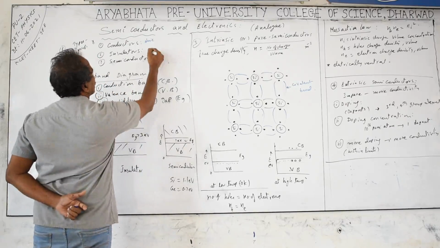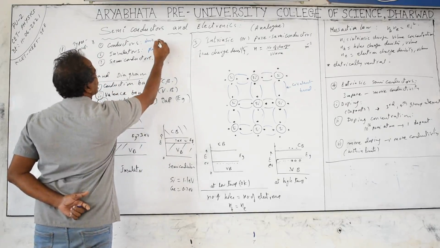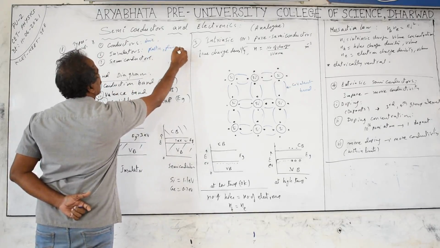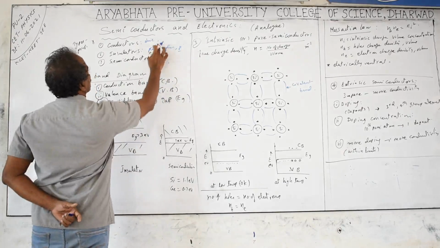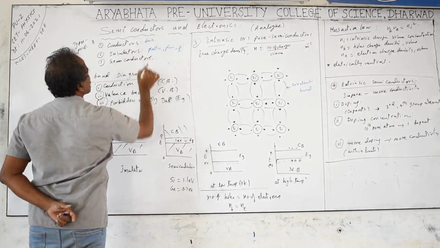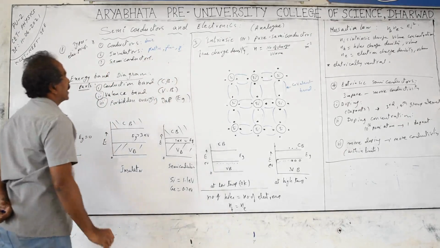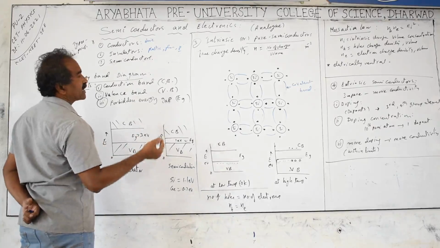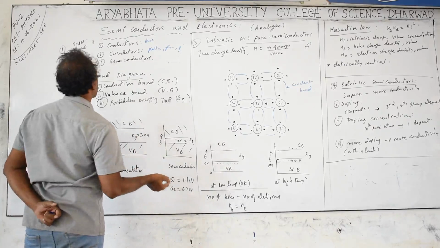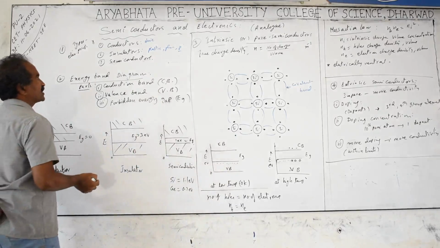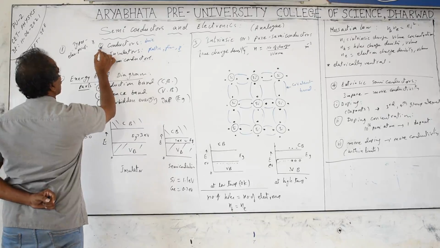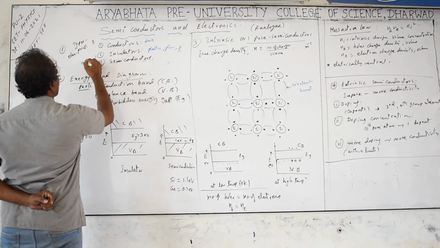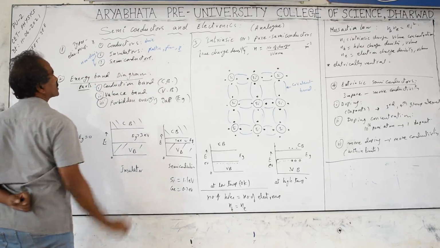You can take plastic, glass, phosphorus, etc. These are non-ohmic substances. Insulators are non-ohmic; they do not obey Ohm's law. Even if a high voltage is applied, current can pass, but still V is not proportional to I. It does not obey Ohm's law. The VI graph is not a straight line passing through the origin. That means this is also non-ohmic. Only conductors are ohmic; these two are non-ohmic and do not obey Ohm's law.